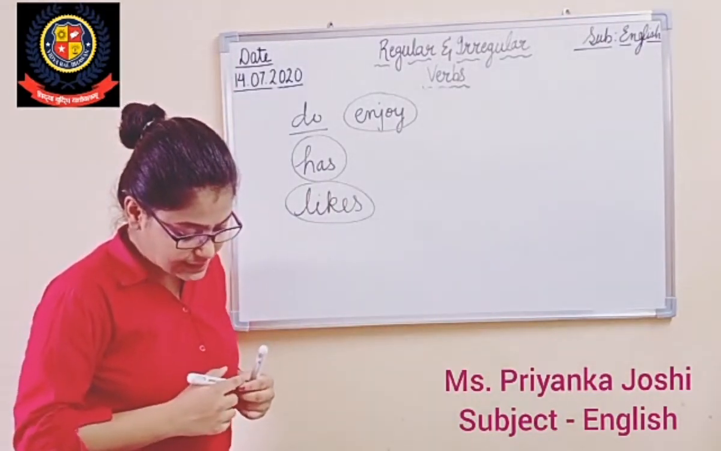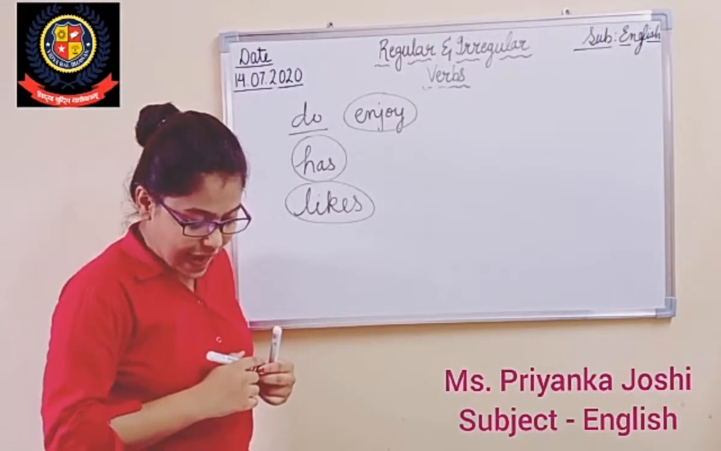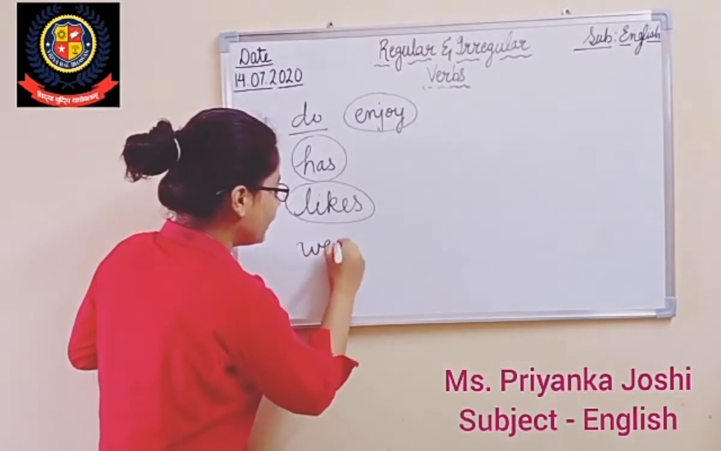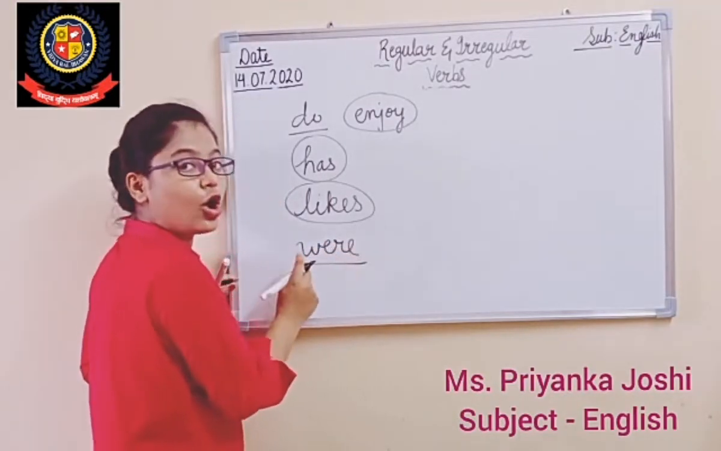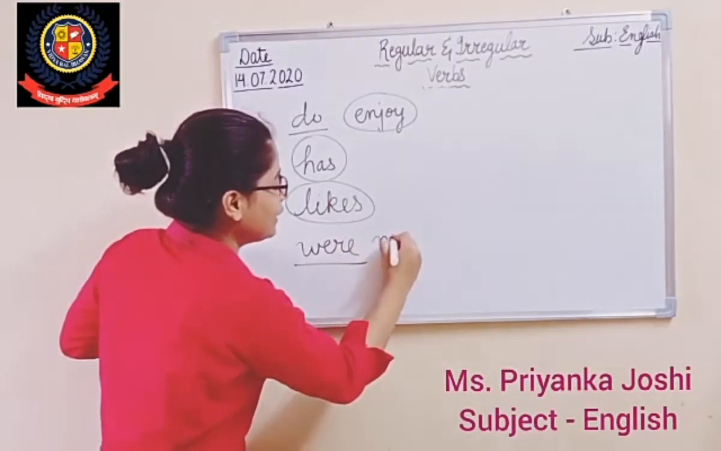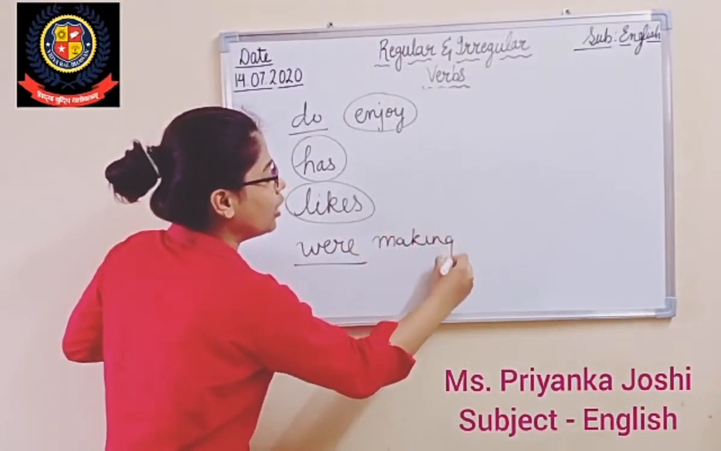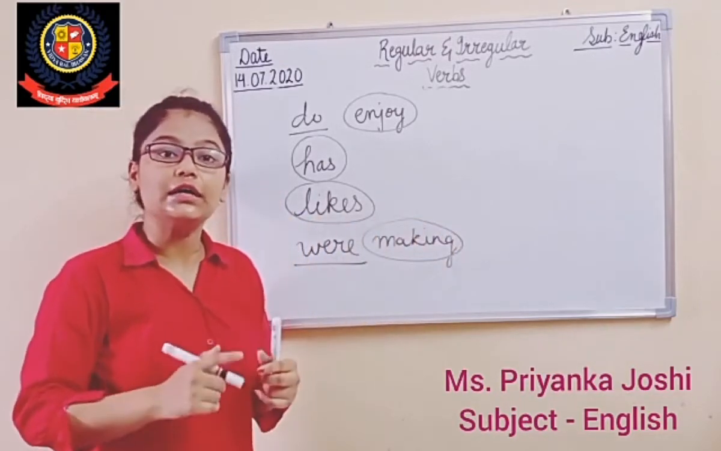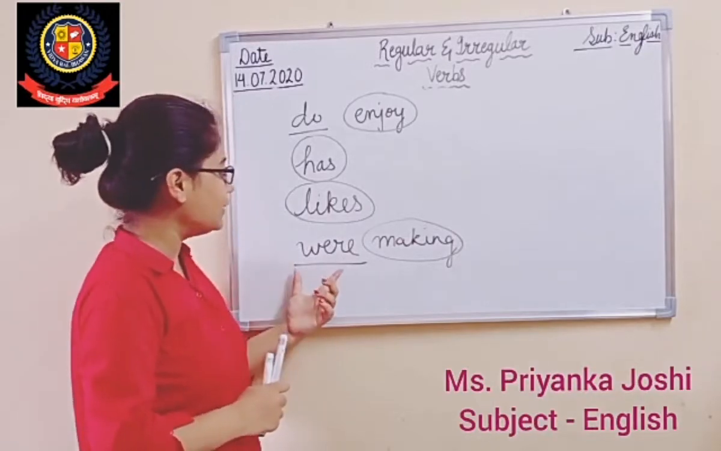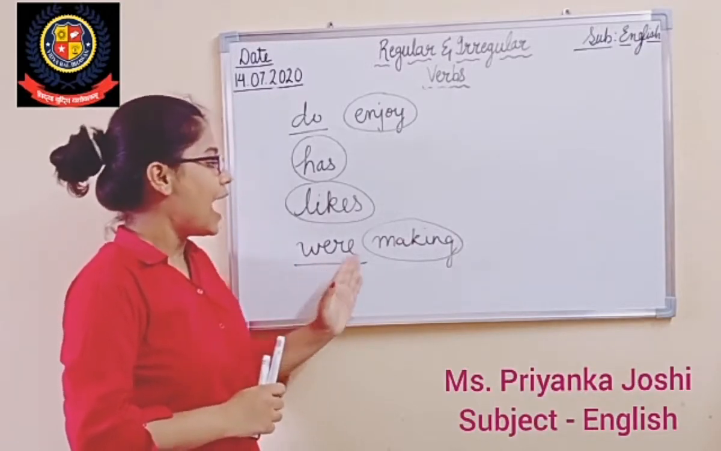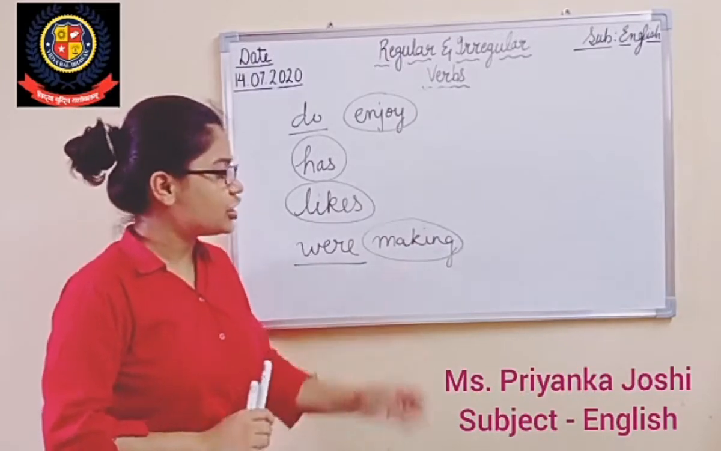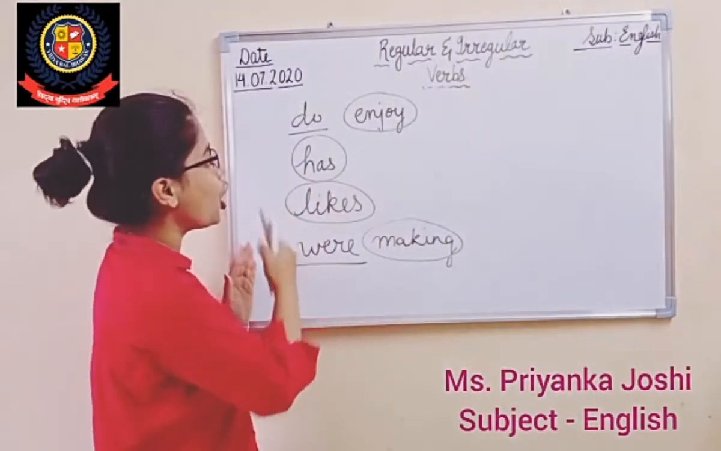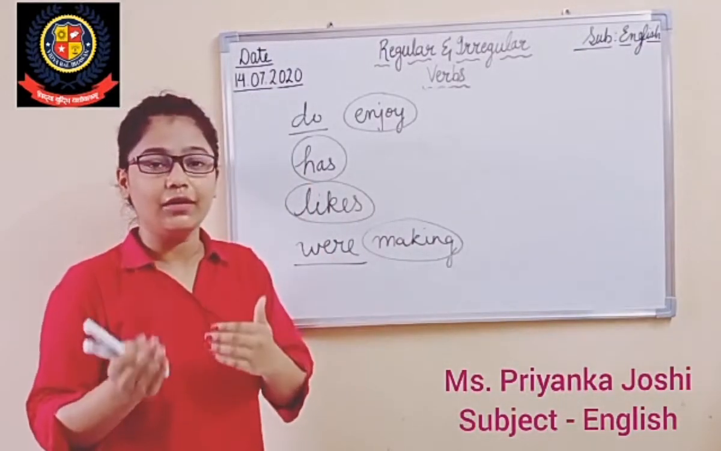And the last sentence is: The children were making faces at the monkeys. The children were making. So "were" here is the helping verb or auxiliary verb, and "making" here is the main verb. You are going to circle the main verb. So we underline the auxiliary or helping verb "were" and we circle the main verb, which is "making", right? So this was the exercise based on the concept of helping verbs and main verbs.